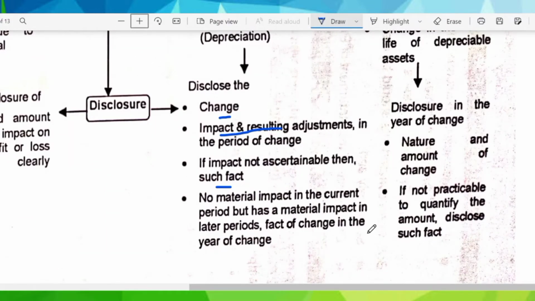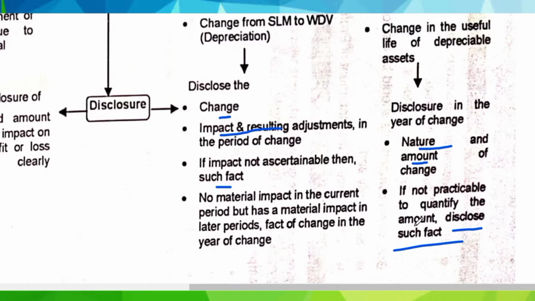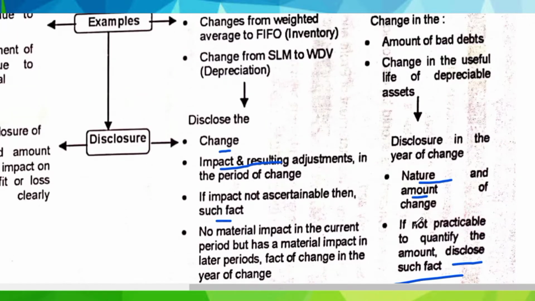Now we will look into the disclosure requirements when there is a change in accounting estimate. Again, we have to disclose the nature and the amount of change, and if it is not practicable to quantify the amount, then we have to disclose such fact also in the financial statements. So by this we have completed the concepts part of AS5.